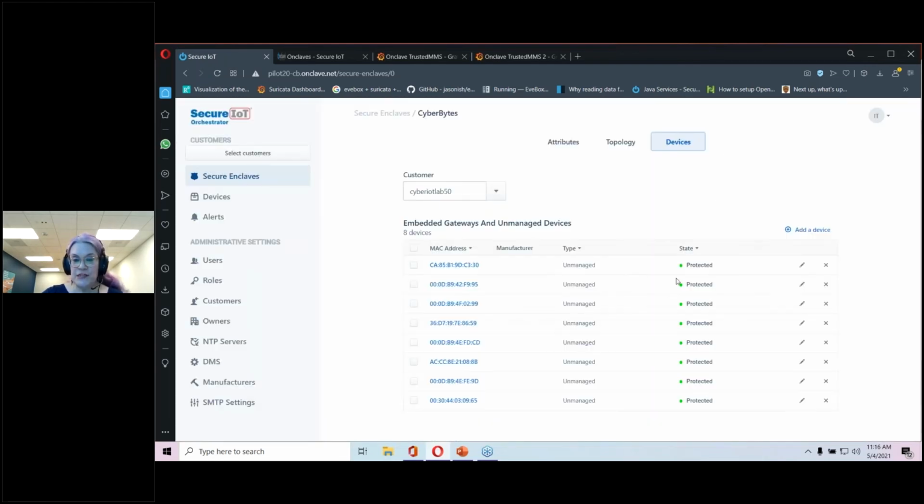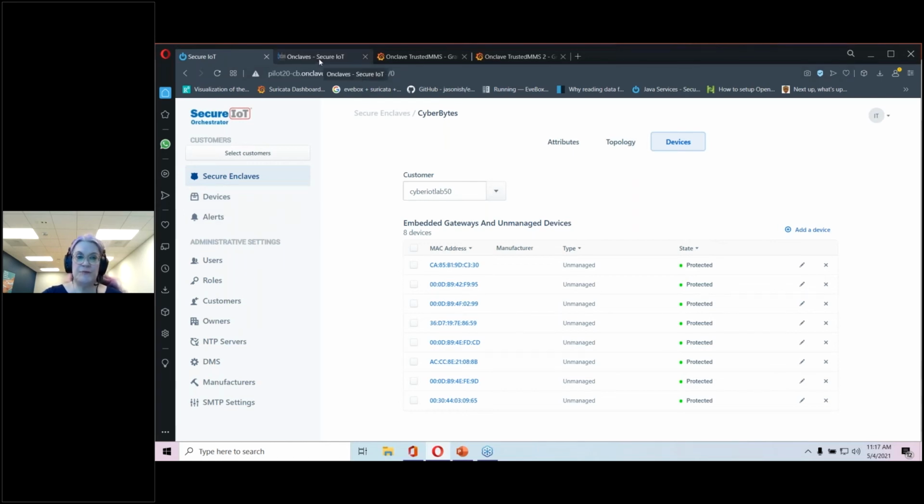And this section is the device section. These are embedded gateways and unmanaged devices. Most of these devices here are access cameras or the Wi-Fi units, as well as the MAC addresses of the trusted edges.